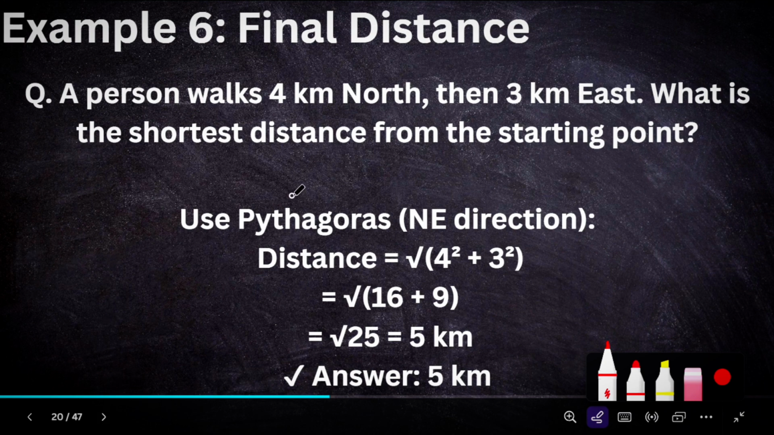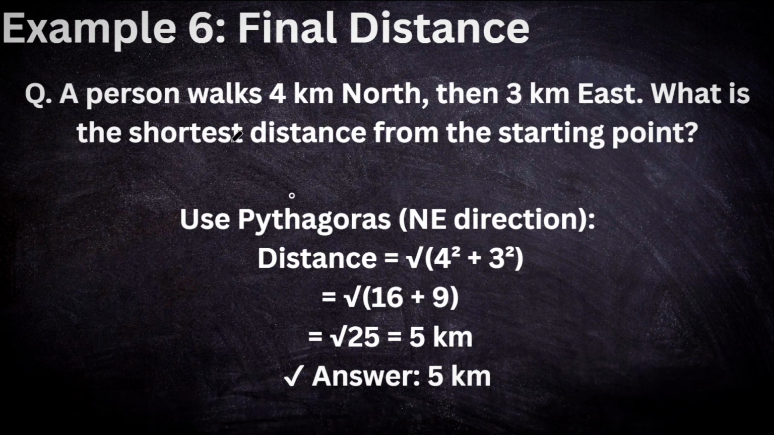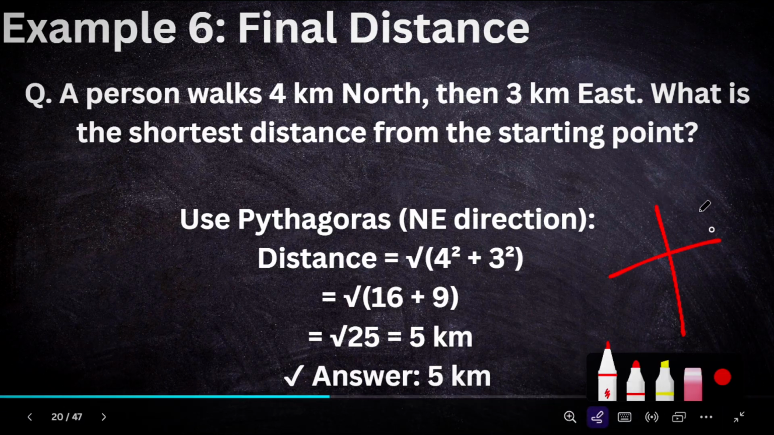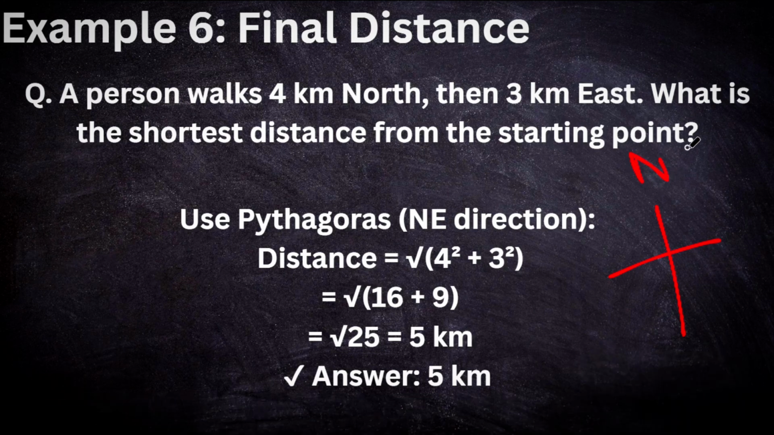So the next example is the final distance. How to calculate the final distance? The person walks 4 kilometers north. Here is the north. The person walked 4 kilometers towards the north. Then 3 kilometers towards the east. That person walked 3 kilometers east. Then what is the shortest distance from the starting point? In that we will calculate.